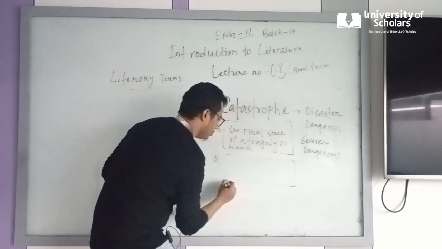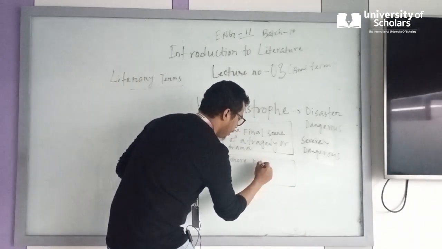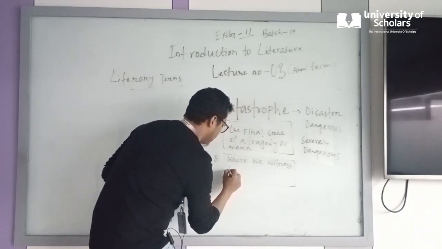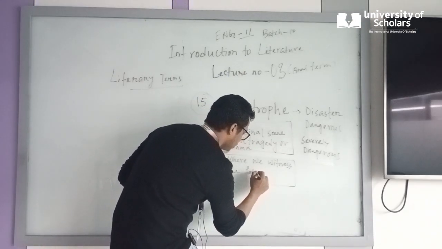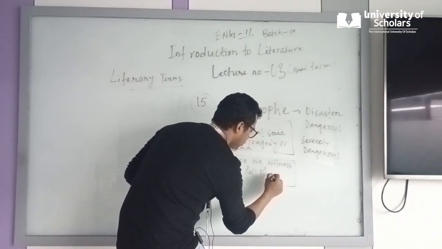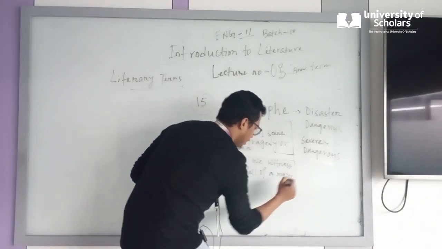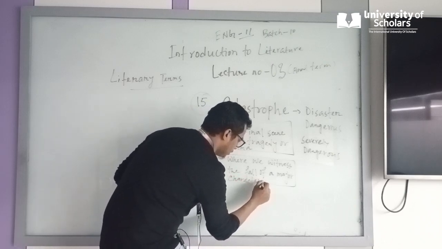Again, make a box for your understanding, where we witness the fall of a major character.